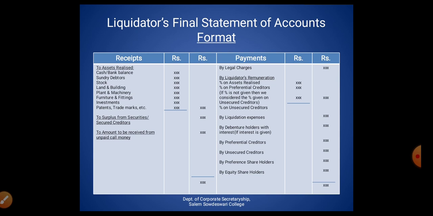After liquidator remuneration, we need to pay liquidation expenses. After liquidation expenses, debenture holders. After that, preferential creditors, and next, unsecured creditors and preference shareholders. At last, equity shareholders. We don't change this order of payment. We must follow this order of payment strictly.